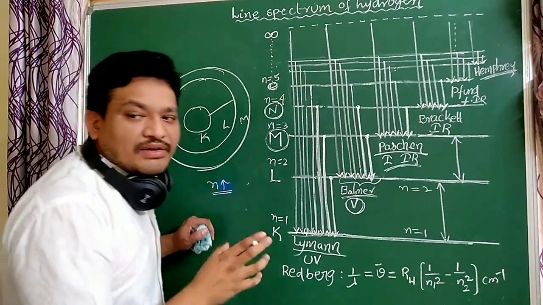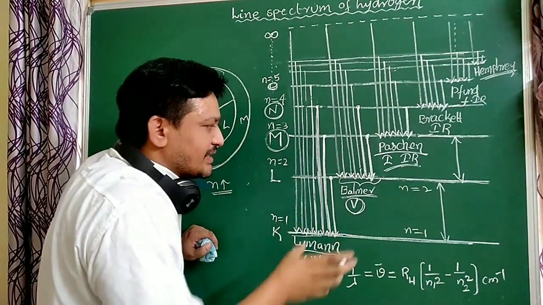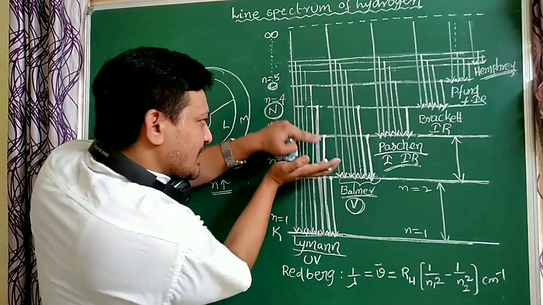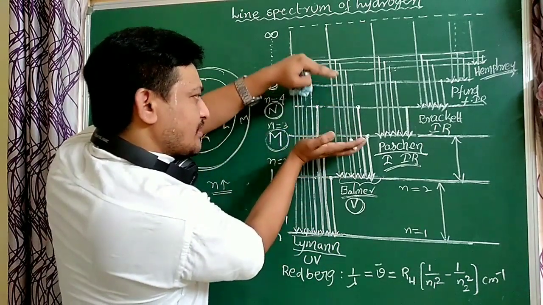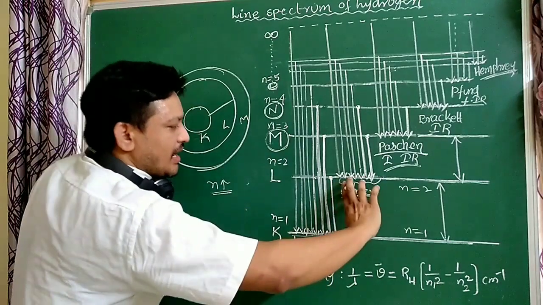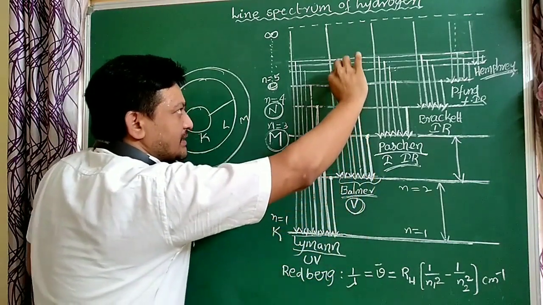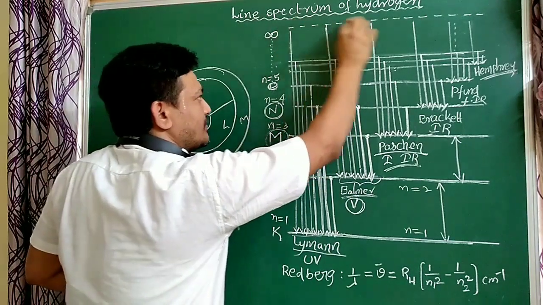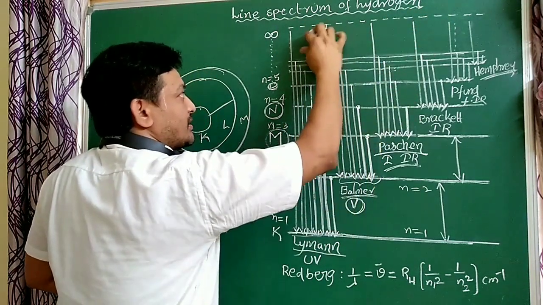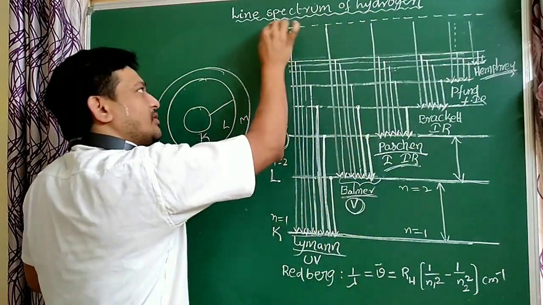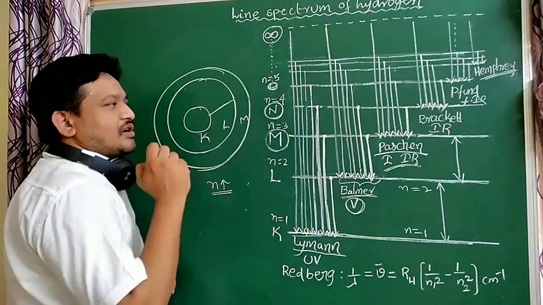So as the n value increases, the energy difference between any two nearest orbits decreases. That's why the gap is more here, less here, and very less towards the infinite line. This is the n equal to infinity line. Here the gap does not increase, so many lines are there in between. So n equal to infinity is the last line.